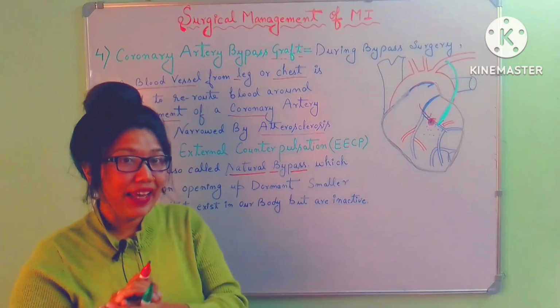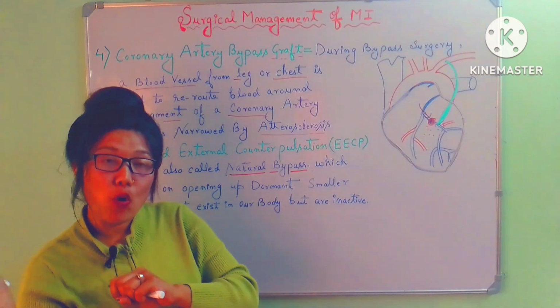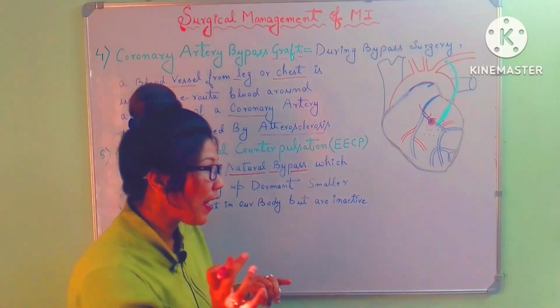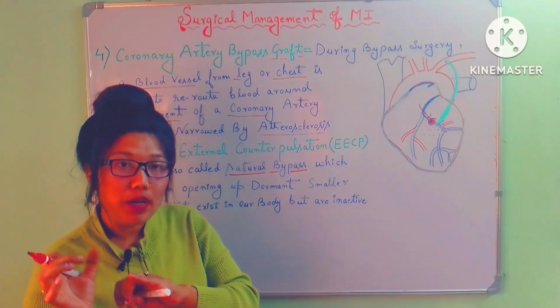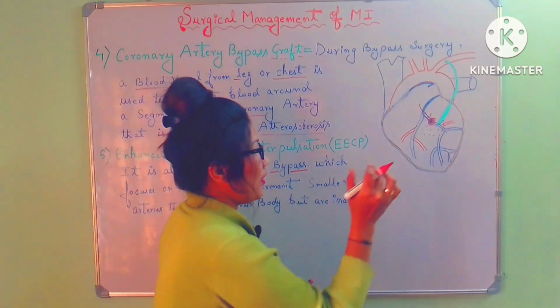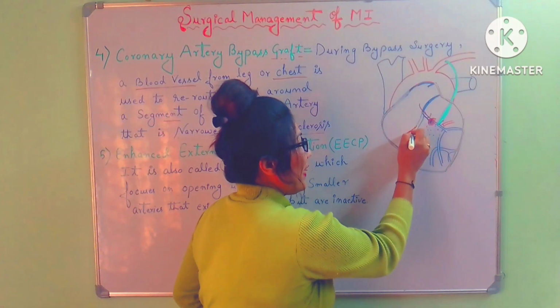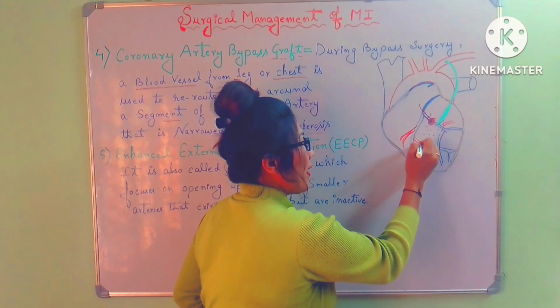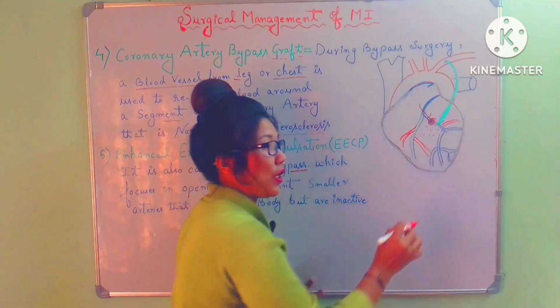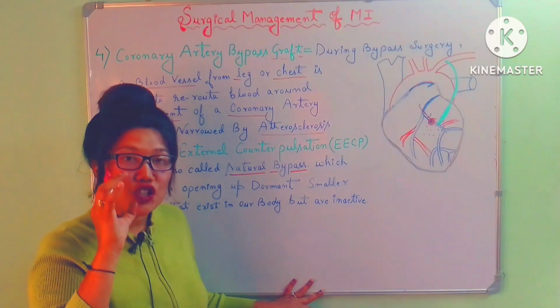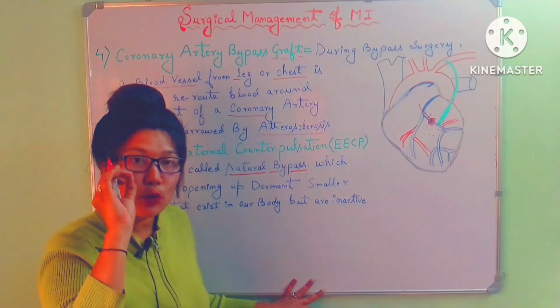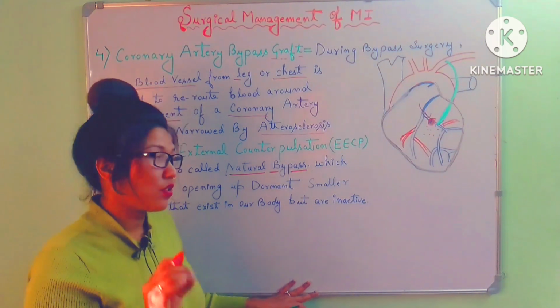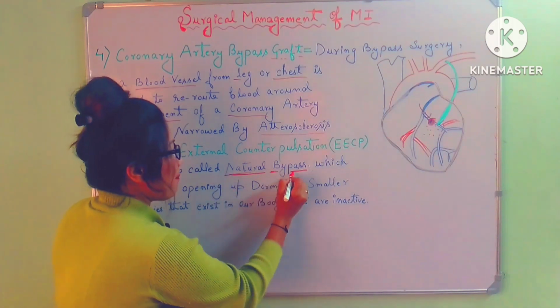By that external cuff, we are supplying more blood to the heart, and this oxygen-rich blood will open up these collateral arteries in the patient without any surgery, without any invasive procedure. That's why it is called a natural bypass method.